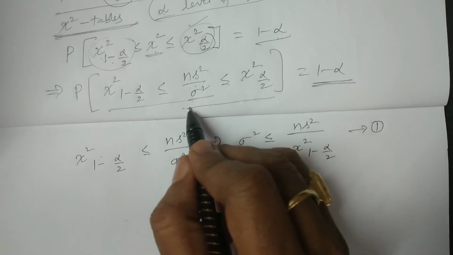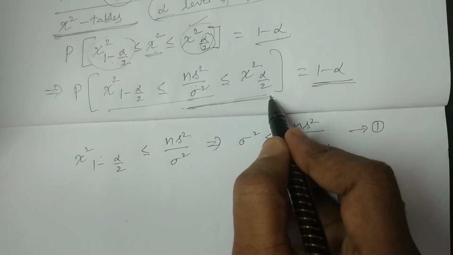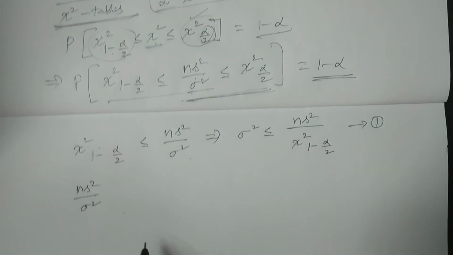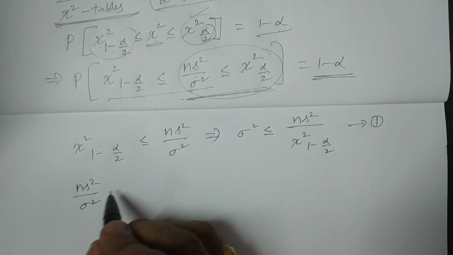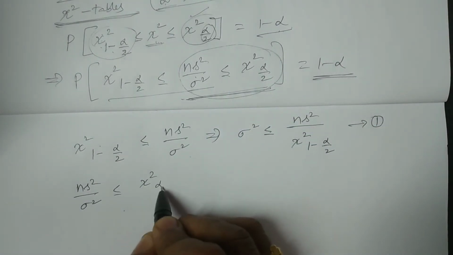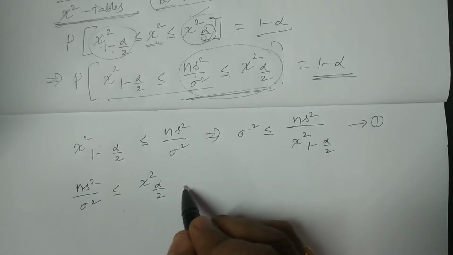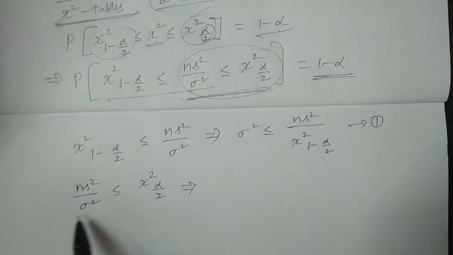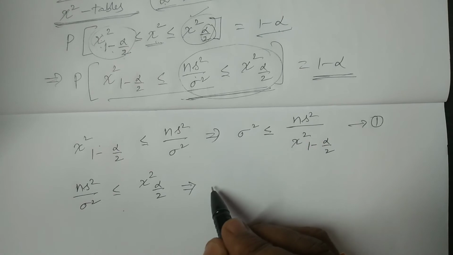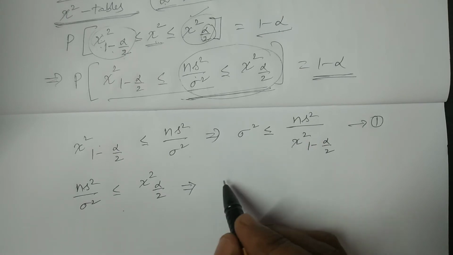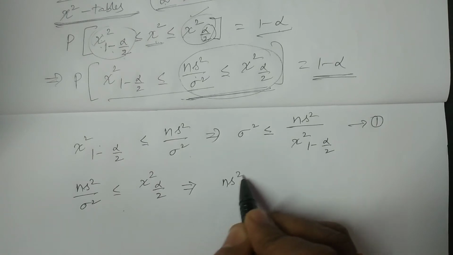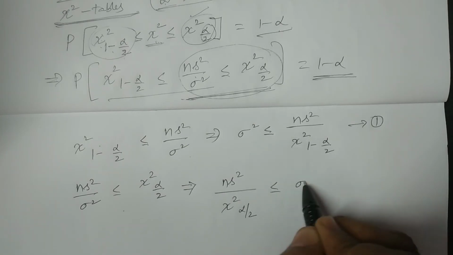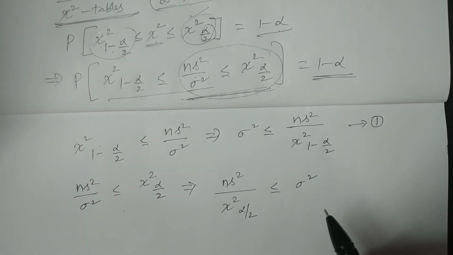And now you consider next result, next inequation or equation, that is ns square divided by sigma square, second part, this one is less than or equal to chi square alpha by 2, which implies if you consider, which implies what I'm considering, I'm taking this chi square alpha by 2 to the left hand side, this sigma square right hand side, that is I'm considering ns square divided by chi square alpha by 2, it is less than or equal to sigma square.